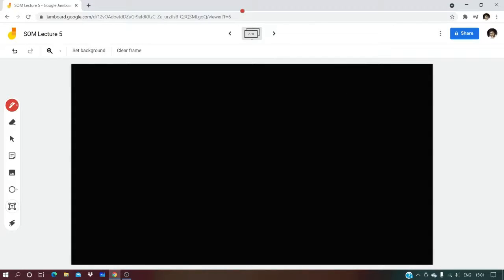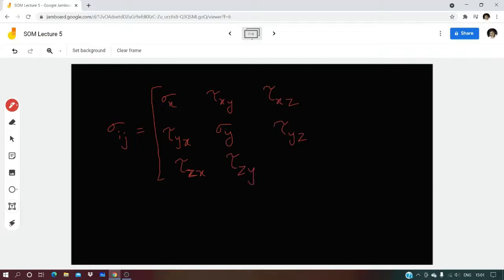So we can rewrite it as sigma ij equals sigma x, tau xy, tau xz, tau yx, sigma y, tau yz, tau zx, tau zy, sigma z. So this is a modified version.